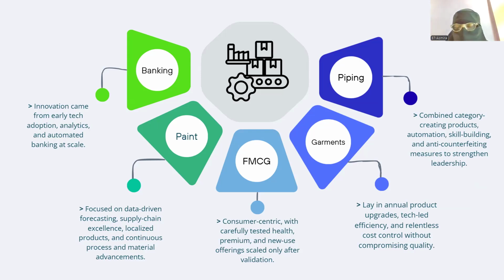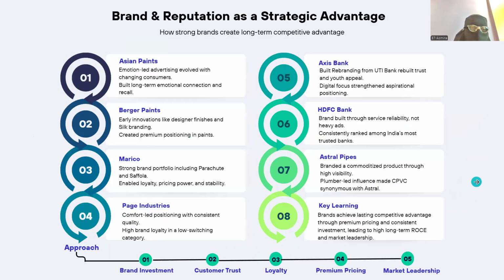Then we have garments. They focused on product upgrades and improving efficiency. Then we have the piping sector. In this sector, the innovation comes from product automation and plumber training. So overall, we can say that innovation is about discipline and long-term thinking, not flashy ideas. Now my teammate Shlok will continue.